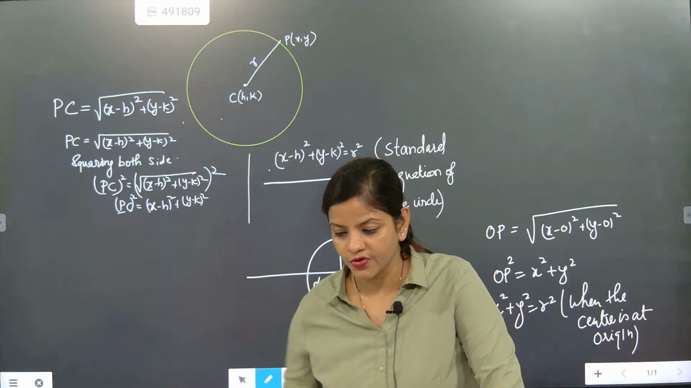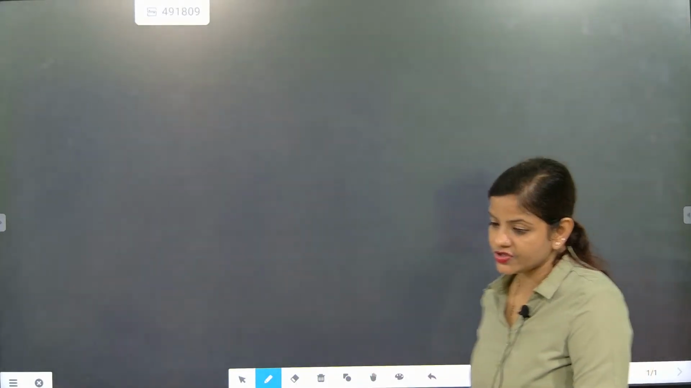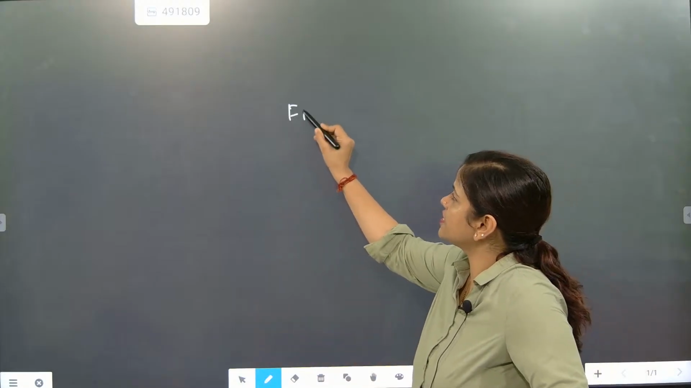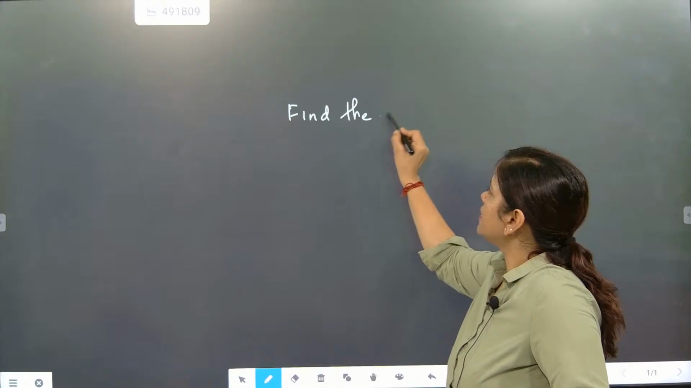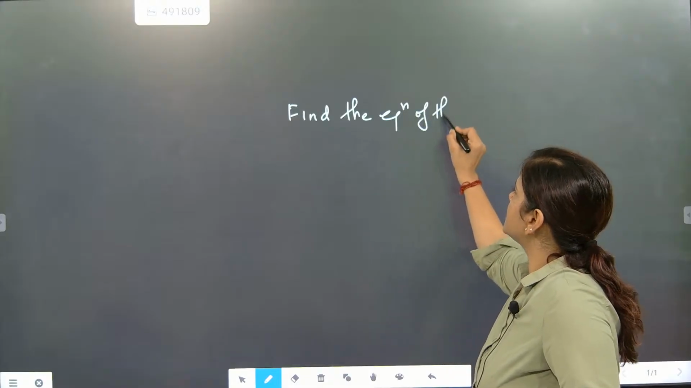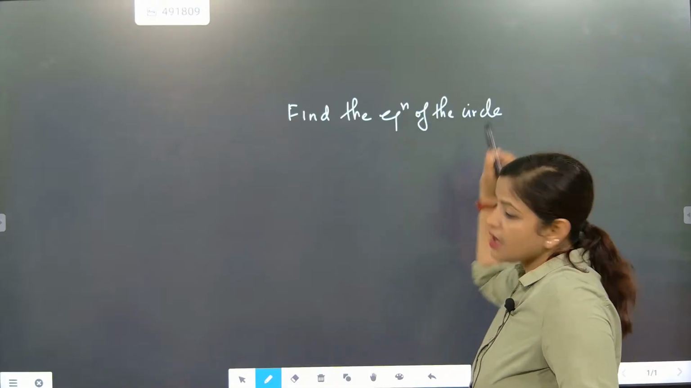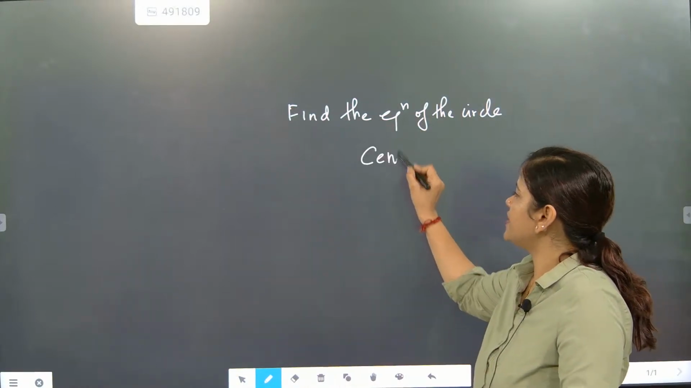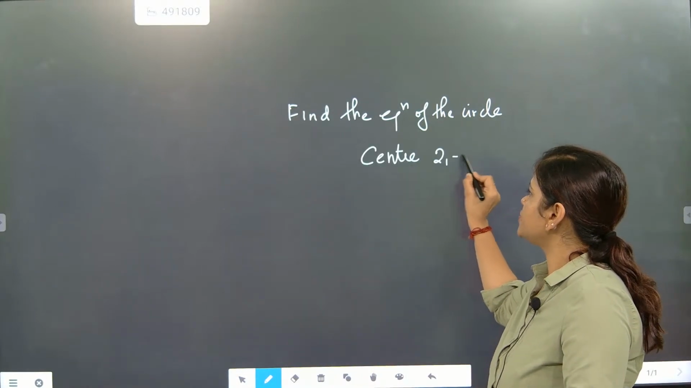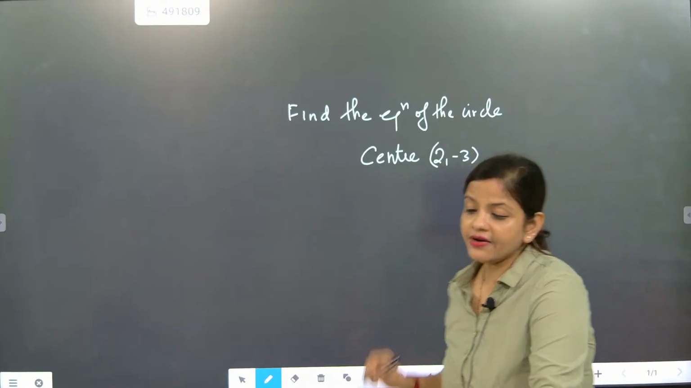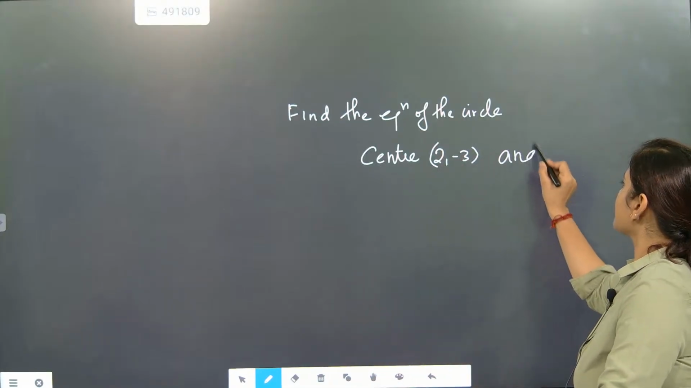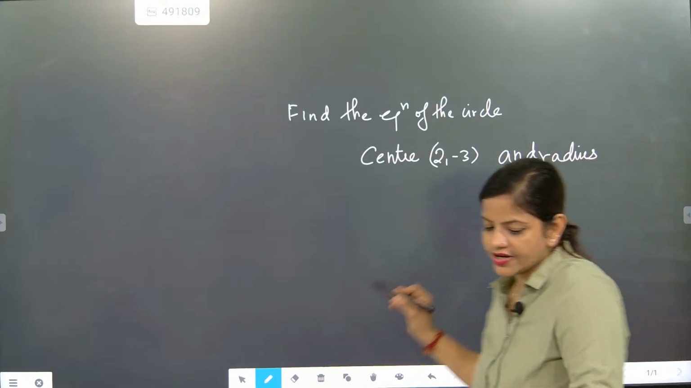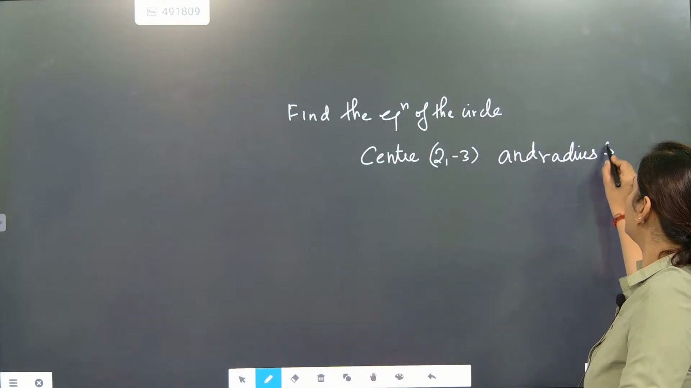Now we are going to solve questions. Get ready for it. The first question is, just get the equation and write the answer. Find the equation of the circle when the center is given as (2, minus 3) and the radius is given as 5. Now come on, start solving.